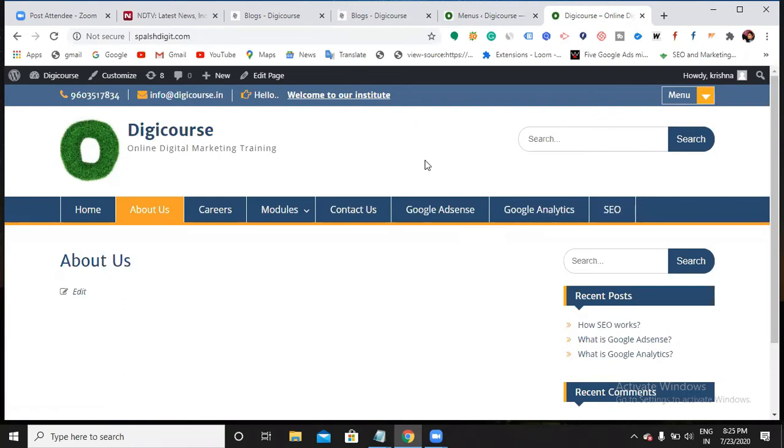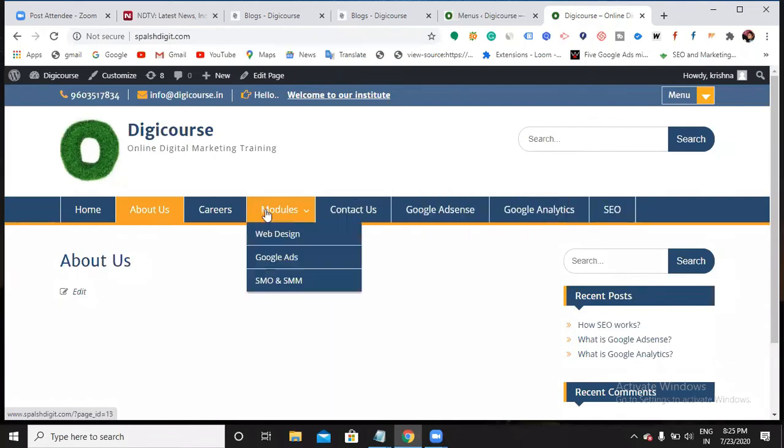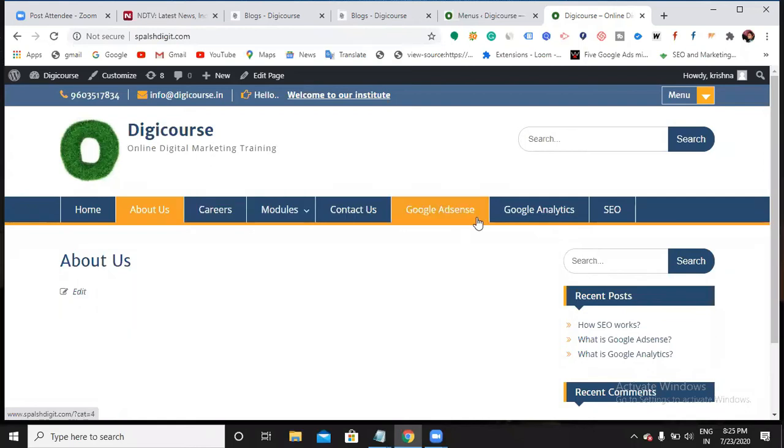Chitra, what is the difference between this menu and categories? They both look similar and the same, no? How can we differentiate? I mean pages and the categories. Yeah, that's what I'm going to show you.